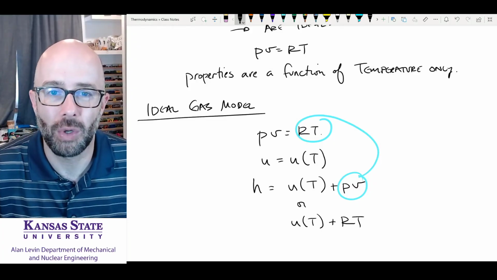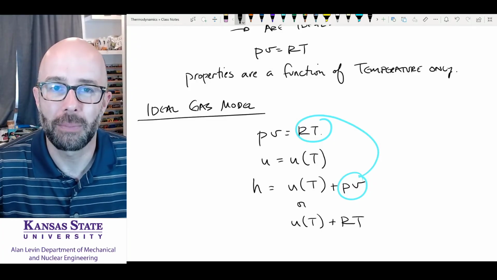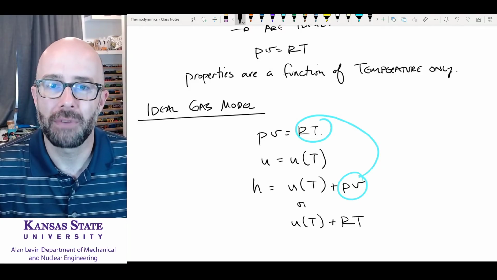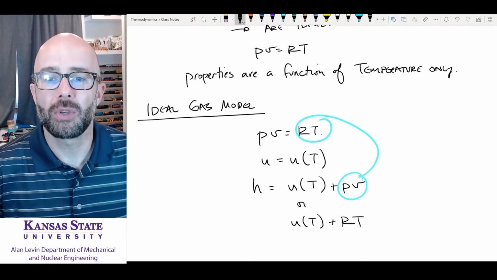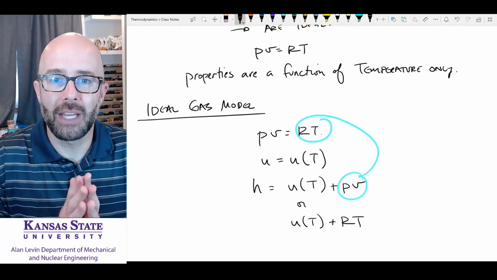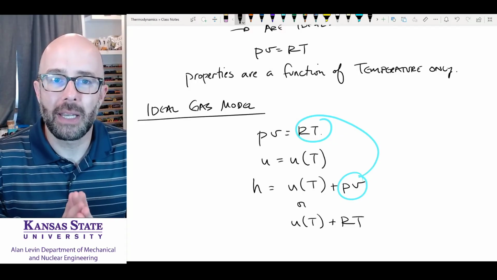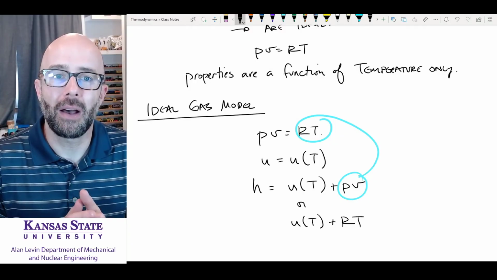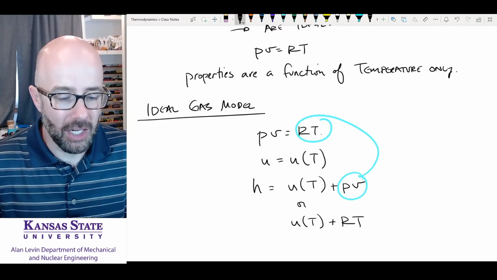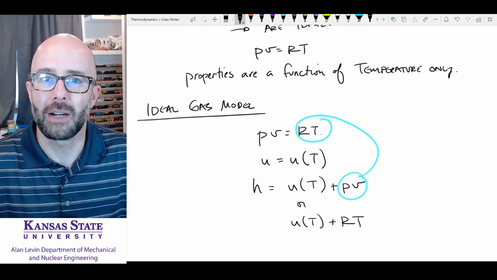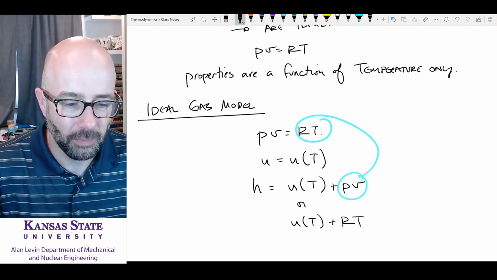I can say Z equals 1 and don't have to look things up in the generalized compressibility chart. The error might be 1 or 2% from the real answer, a very small amount of error.